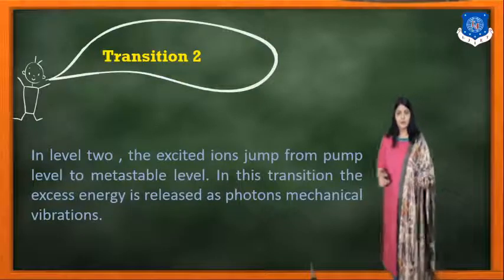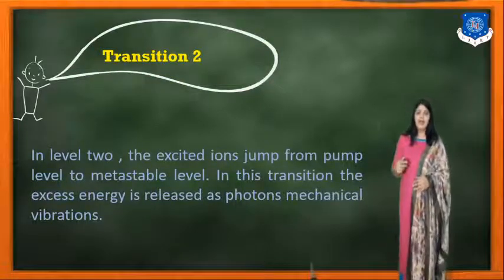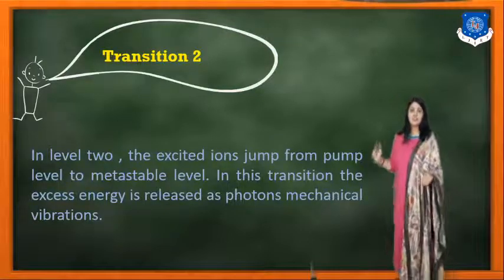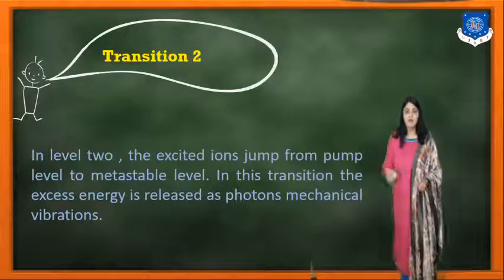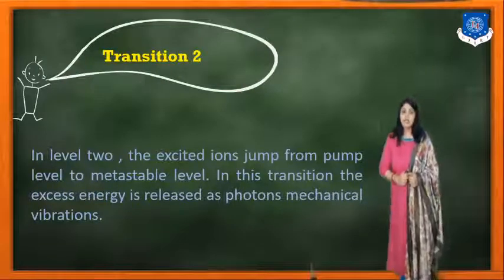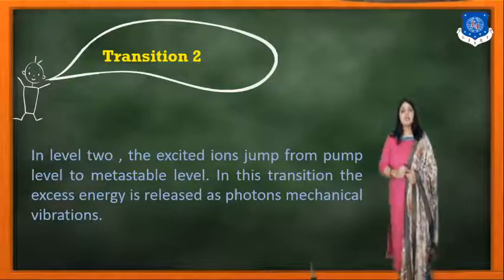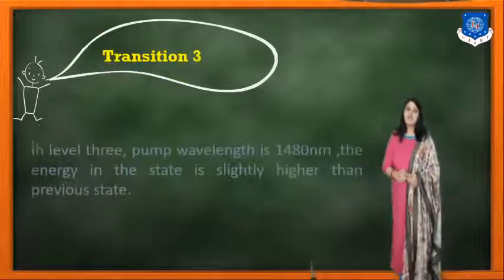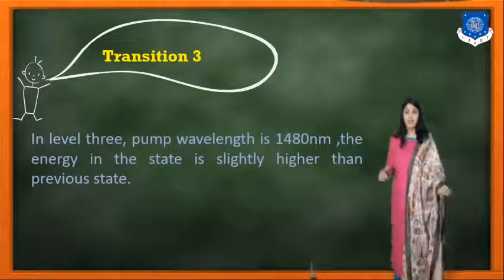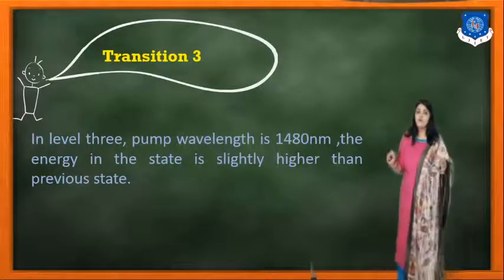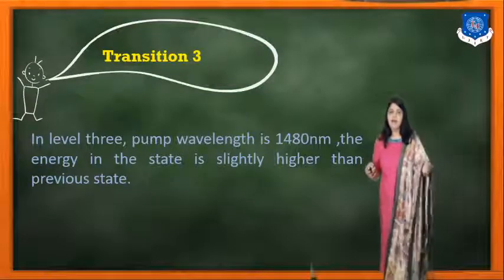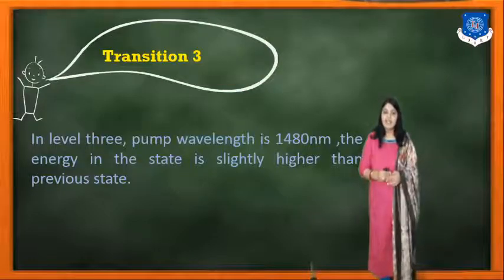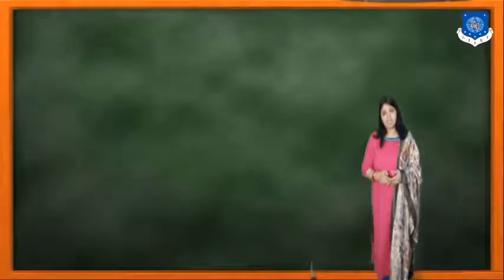Transition number 2, that is level 2. The excited ions jump from the pump level to the metastable level, and in this transition the excess energy is released as a photon, mechanical vibrations. Transition number 3. In level 3, the pump wavelength is 1480 nanometer, and the energy in the state is slightly higher than the previous state.